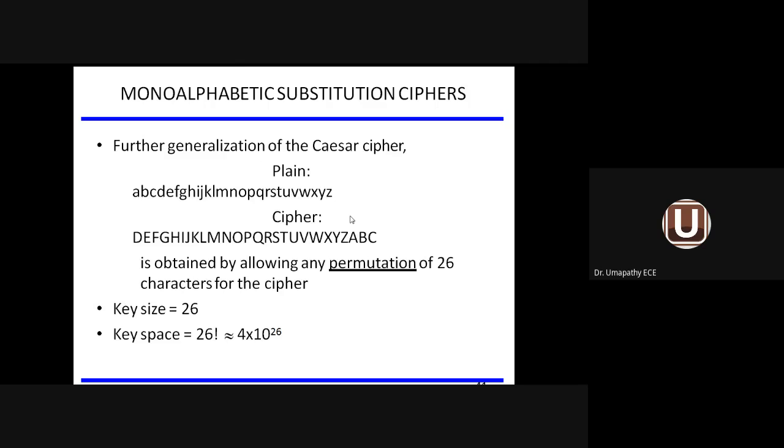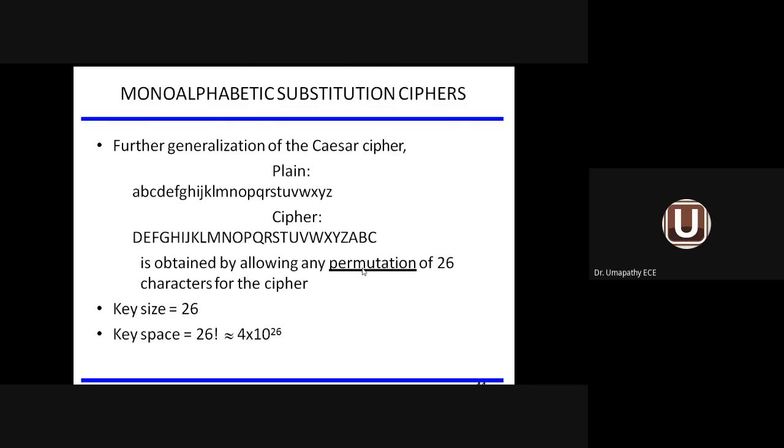What do you mean by monoalphabetic? Only a single alphabet will be substituted for each and every letter in the plain text information. Such a method is called a monoalphabetic substitution cipher. Just have a look at the plain information and the cipher information. I am substituting A for D, B for E, C for F, applying a shift of 3.